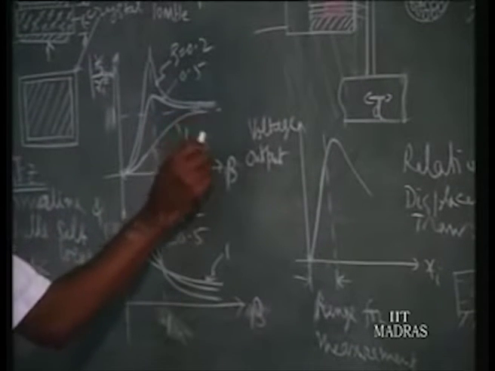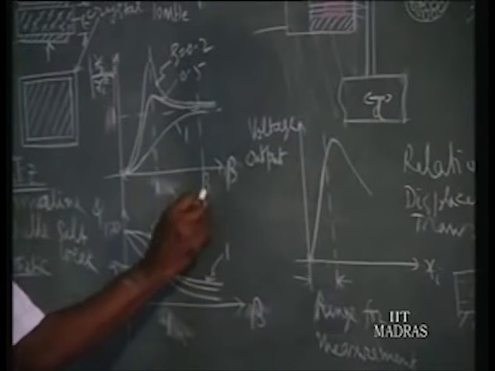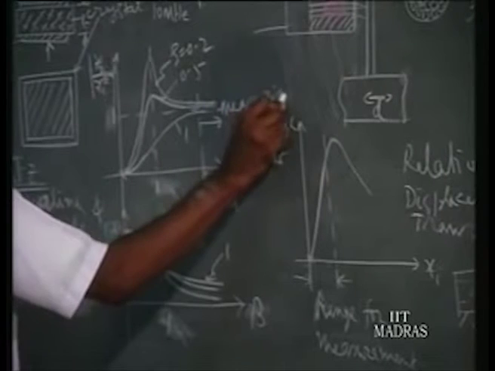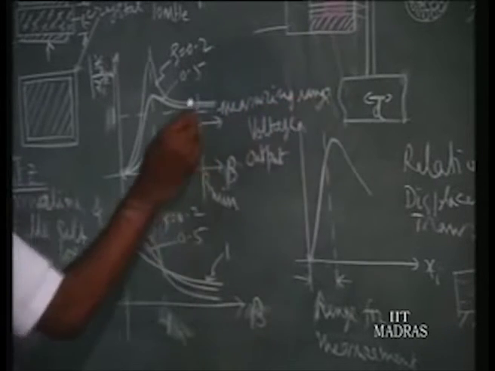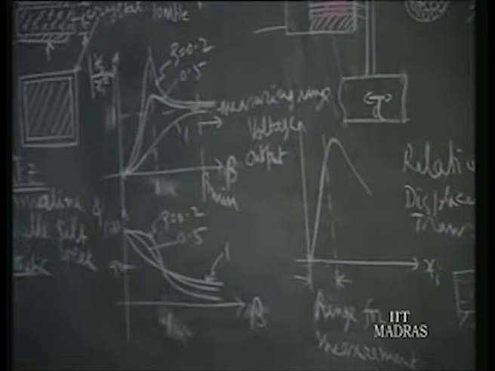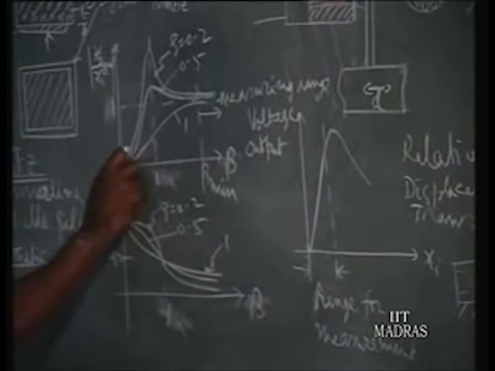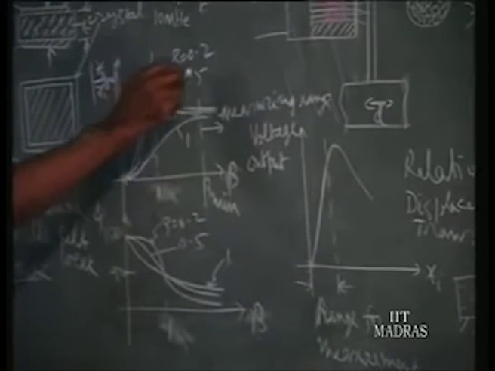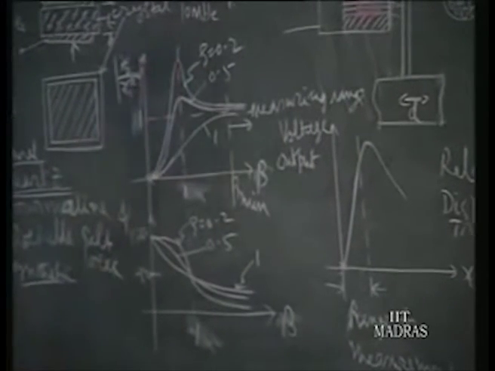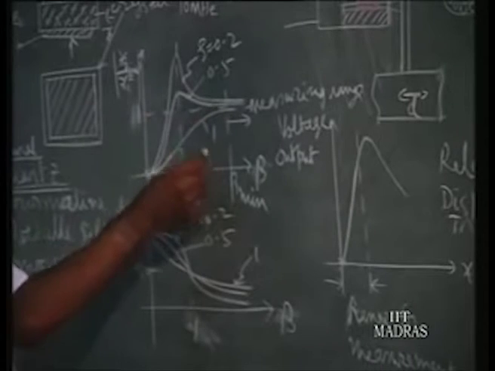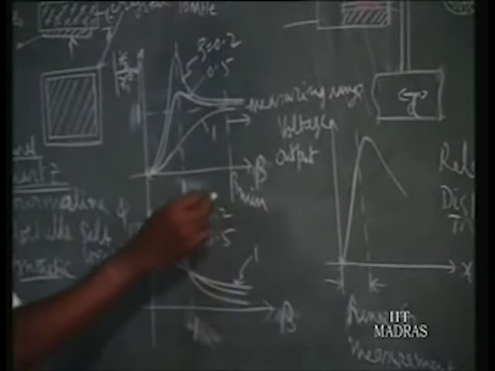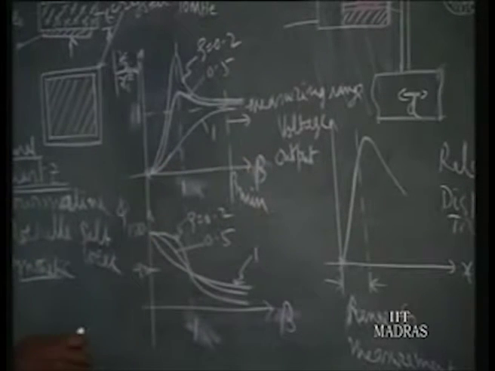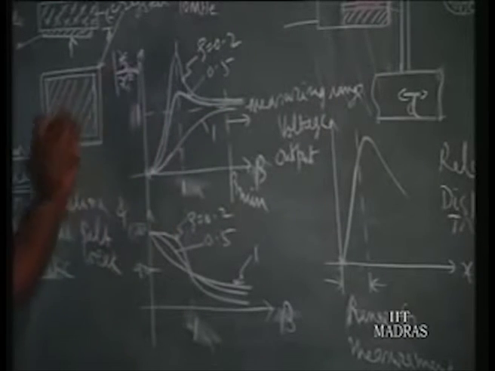Around 1 you will have only from this beta. This is your beta minimum for the measurable range. From here the measuring range starts, at around 1. So you find initially 0, but later on as beta increases, it increases, and when psi is 0, near a small value you have some oscillations, some peak value, and then it stabilizes towards 1. 1 is the ideal condition. Only for a larger value of beta, beta minimum, do you get the measurement.